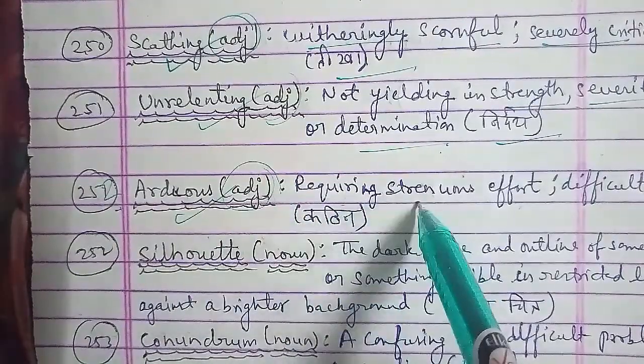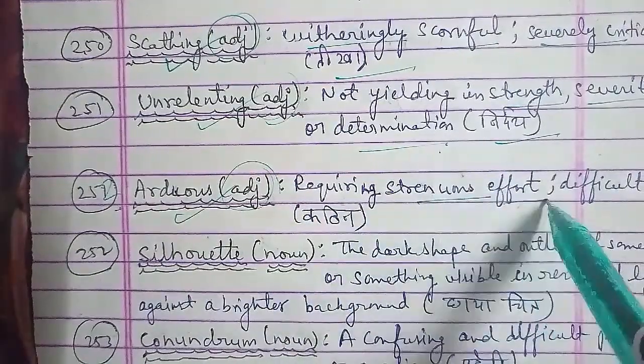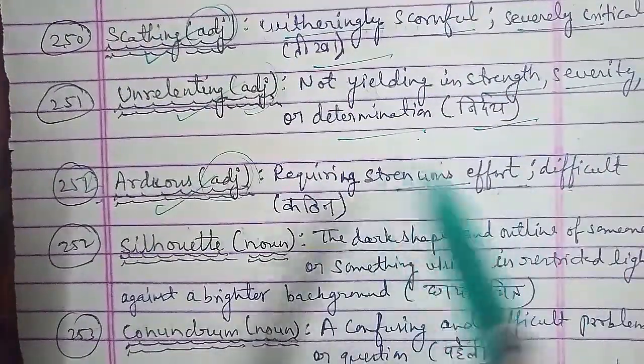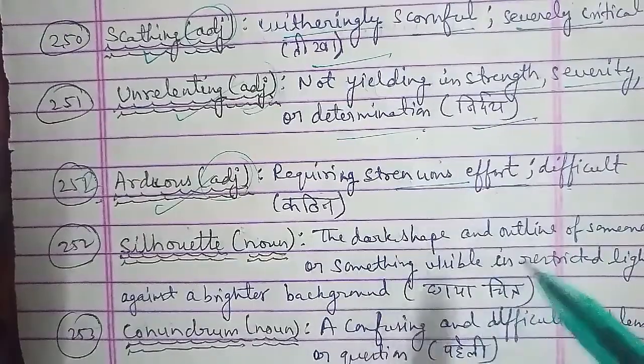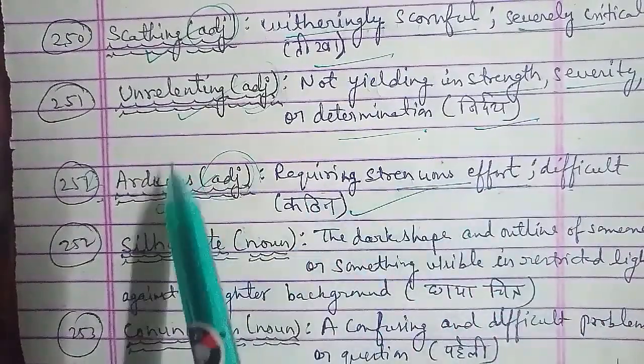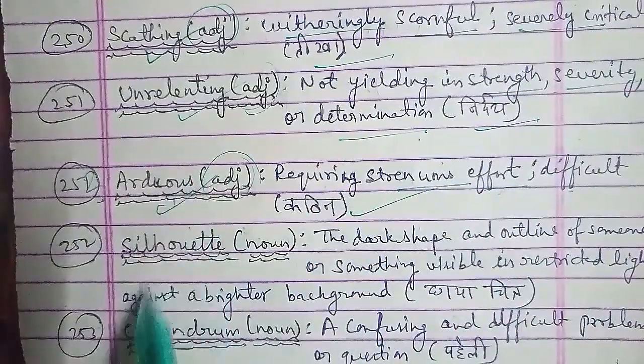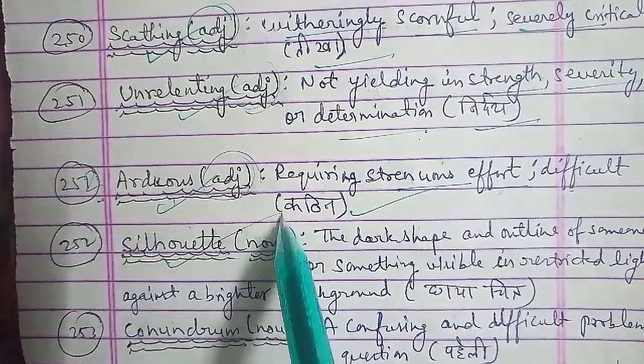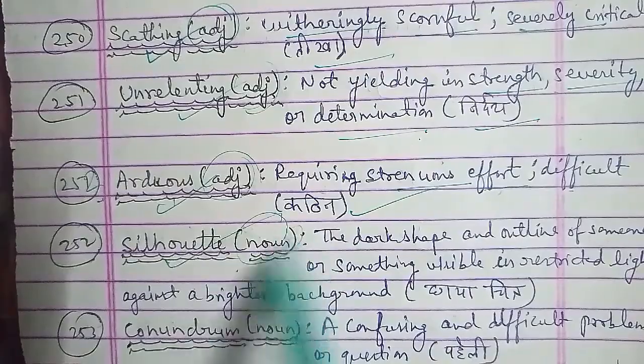So the silhouette directly means a dark shape and the outline of something or someone that is visible in the restricted light only, against the background. जब brighter background होता है तो कुछ चीज़ छाया चित्र जिसे कहते हैं, then you can use the word silhouette there for those words. Now moving on to the next one, we have the 254th word, and that is conundrum.